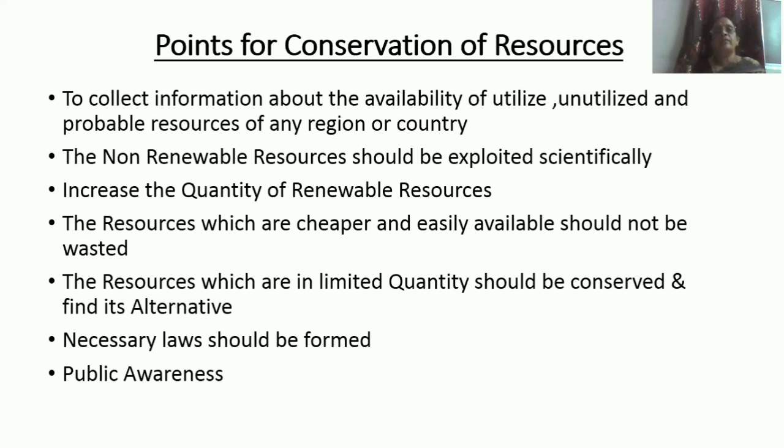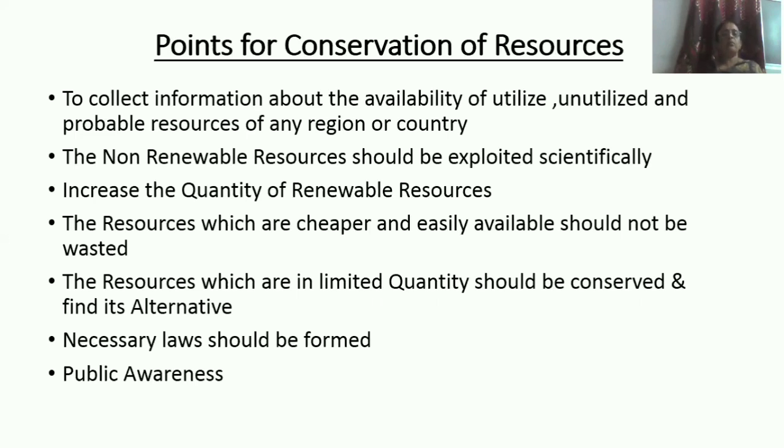Now, which are the points we should keep in mind for the conservation of resources? First one, we should collect information about the availability of utilized and unutilized probable resources of any region or country. Second one, the non-renewable resources should be exploited scientifically. Third one is to increase the quantity of renewable resources. Fourth one, the resources which are cheaper and easily available should not be wasted. Fifth one, the resources which are in limited quantity should be conserved and their alternative found. Sixth one, the necessary laws should be formed. Last one is to create public awareness among the people.